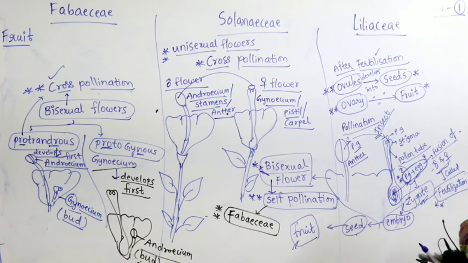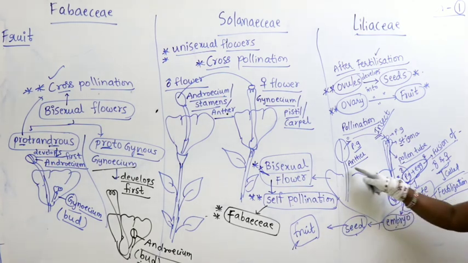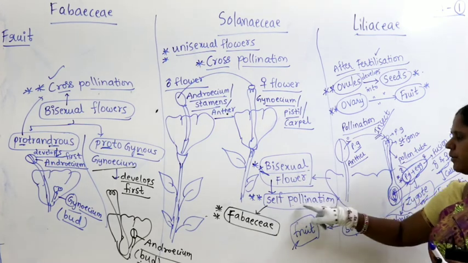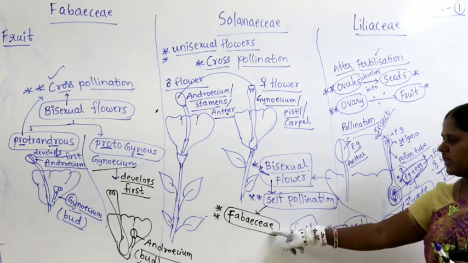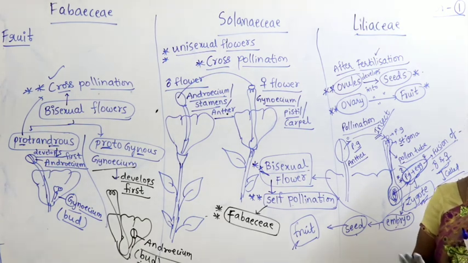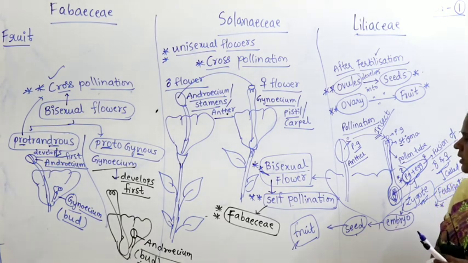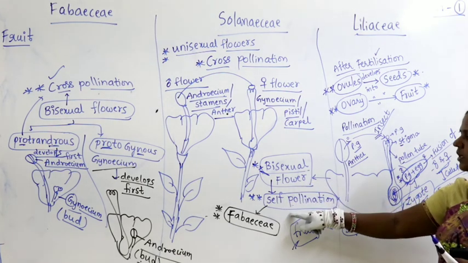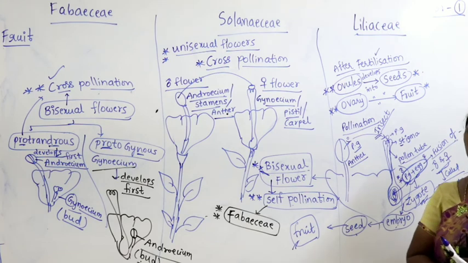If this is a bisexual flower, then mostly what occurs is self-pollination. Self-pollination we observed in the case of Fabaceae but not in Solanaceae and not in Liliaceae. That means bisexual flowers mostly undergo self-pollination.